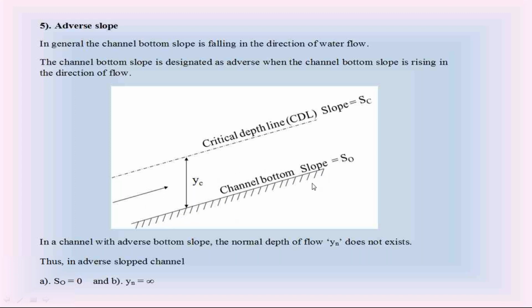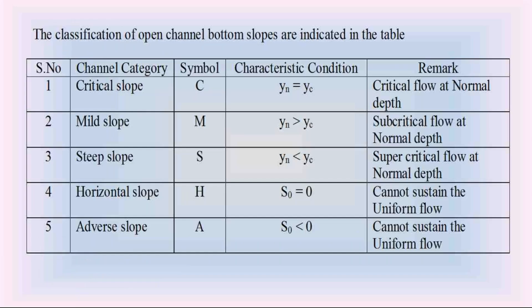Like that, we have totally 5 types of channel bottom slopes in tabular form. I am going to discuss them again. Please go through this tabular form carefully, because we are going to use it in the upcoming concepts.